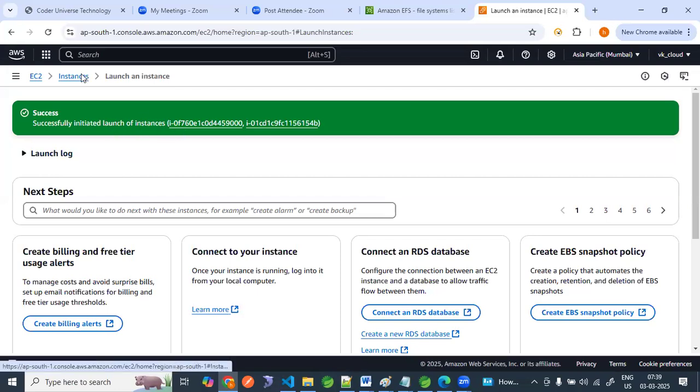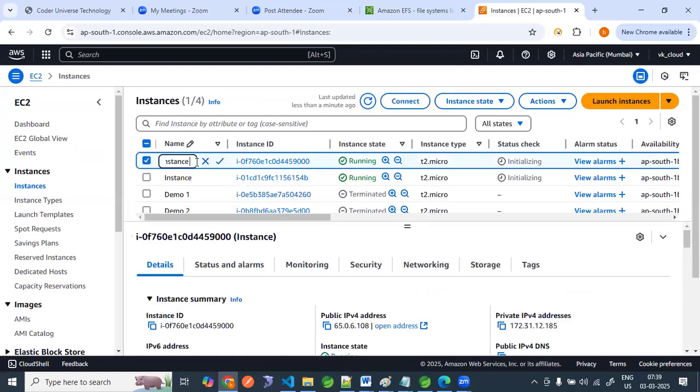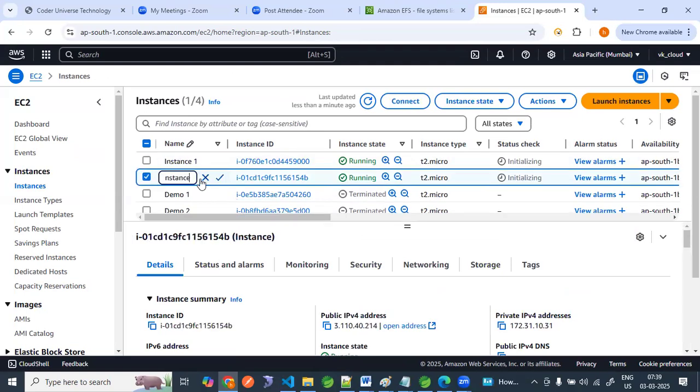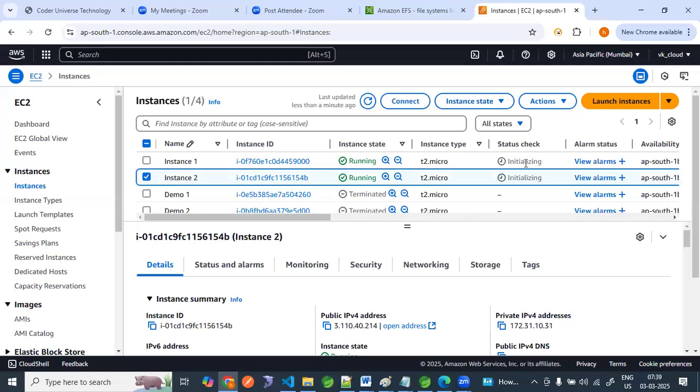Both instances are created. Come back to instances. Now let us see how many instances there are. Let me rename this as 1 and the other as 2. This is instance 1. At a time, two instances were automatically created. I will give this the name 2. Refresh here. So these instances are running perfectly fine.